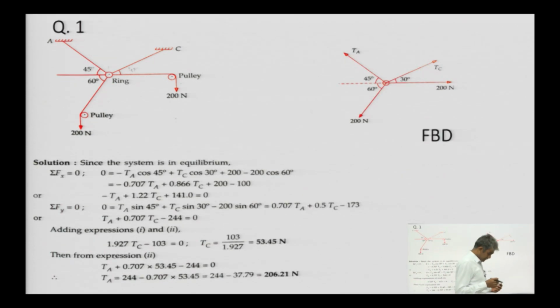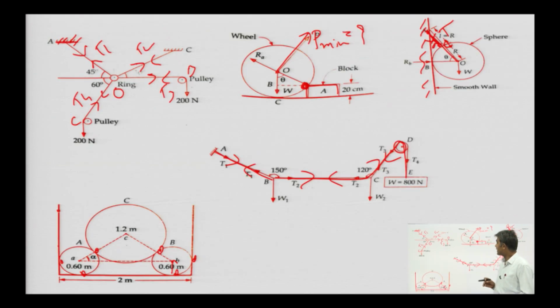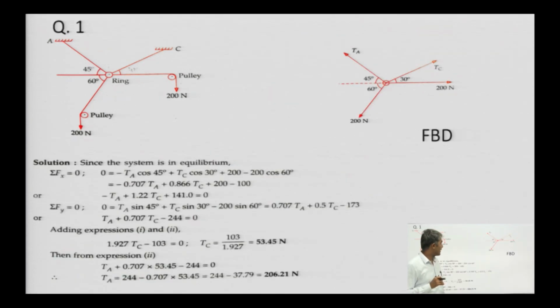The next thing is, before applying the equilibrium equation, we need to make a free body diagram. FBD stands for free body diagram. What are these diagrams? How can the diagram be prepared?